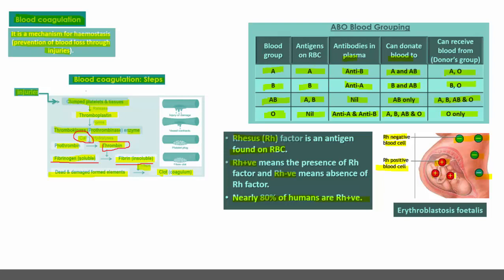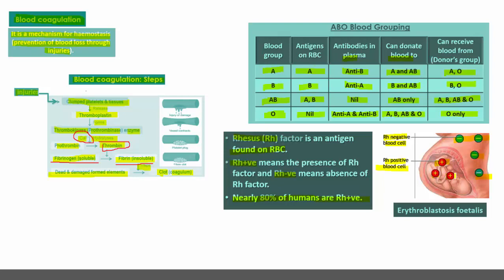What happens? During parturition, that means giving birth to the baby, by chance due to placental damage, the baby's blood, that means positive blood, mixes with the blood of the mother who is negative,